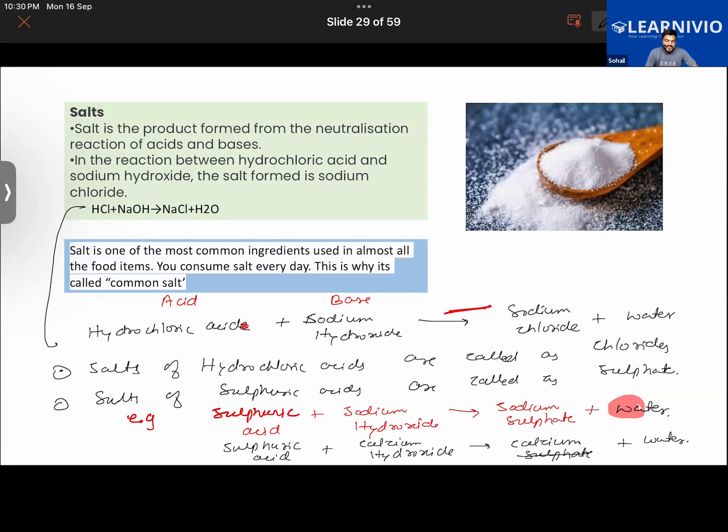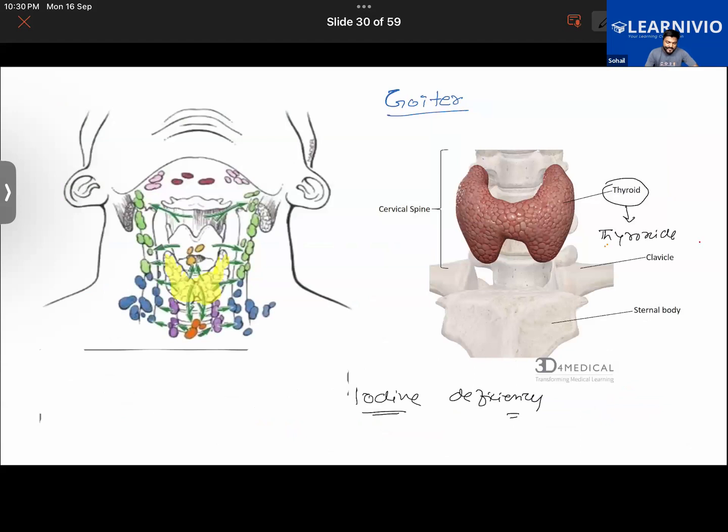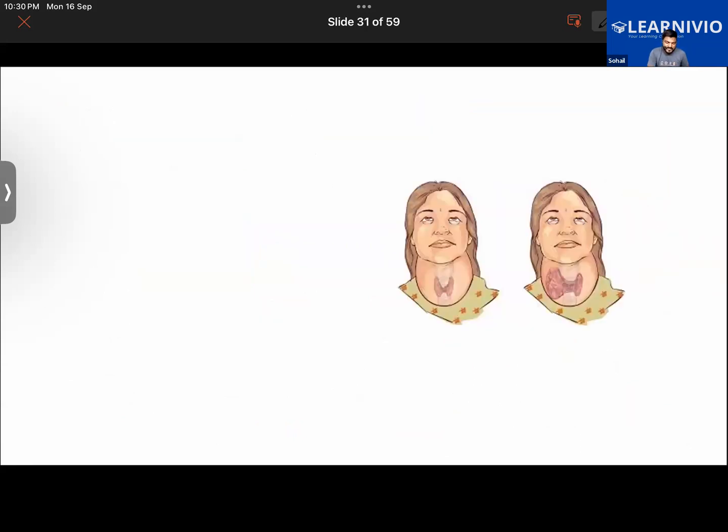Iodine is essential for the proper functioning of the thyroid. So why does it swell and the person looks like this? If your body has a deficiency of iodine, then in order to absorb the maximum amount of iodine, the gland will swell. Its size will increase to increase the absorption of iodine.